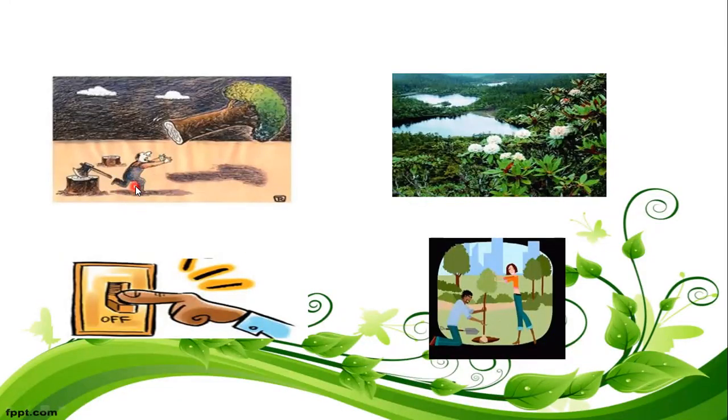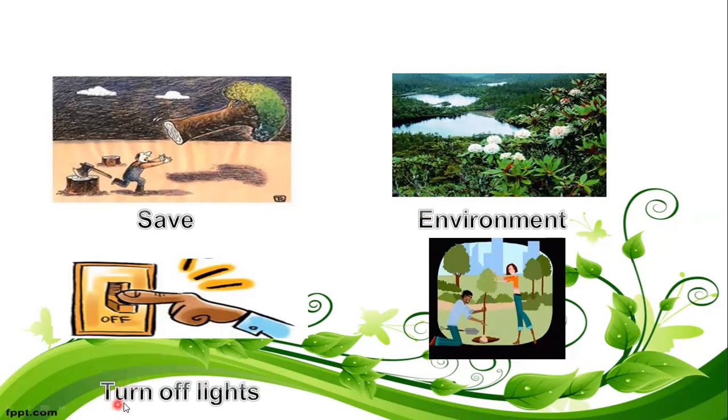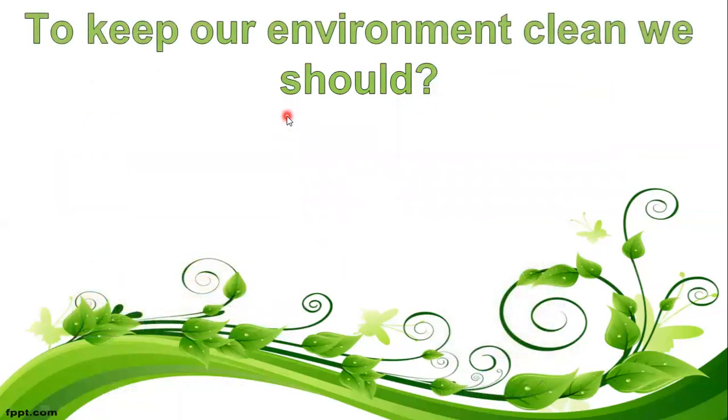Look at this picture. What is the man trying to do? He is trying to save the tree. To save. This is our environment. And you should turn off or switch off lights. And we have plant tree. To plant a tree. Plant trees. To keep our environment clean, we should.